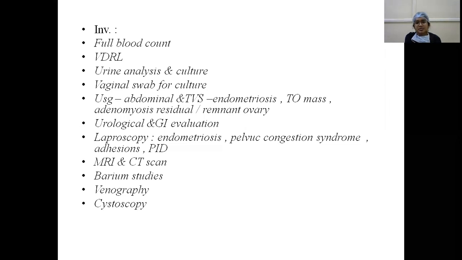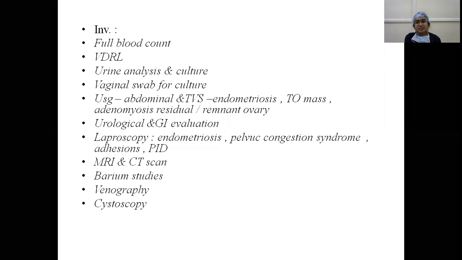Laparoscopy is used to treat and diagnose endometriosis and other conditions like pelvic congestion syndrome, adhesions, and pelvic inflammatory diseases. MRI and CT scan may be done. Barium studies may be done for gastrointestinal causes, and venography and cystoscopy could be done. So briefly, investigations are blood investigations and imaging.